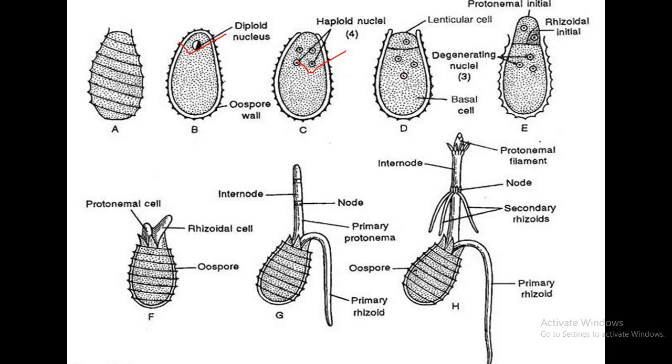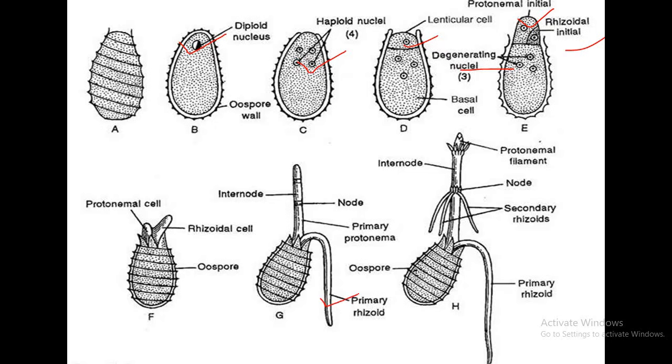The upper cell nucleus remains active while the 3 nuclei of the lower large cell disintegrate. The upper cell divides by vertical wall and forms protonemal initial and rhizoidal initial. Rhizoidal initial shows positive geotropism and forms primary rhizoid.